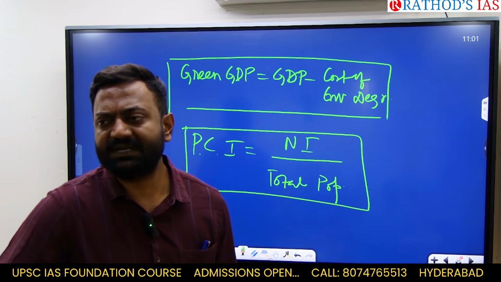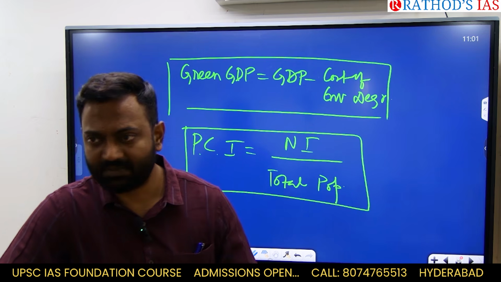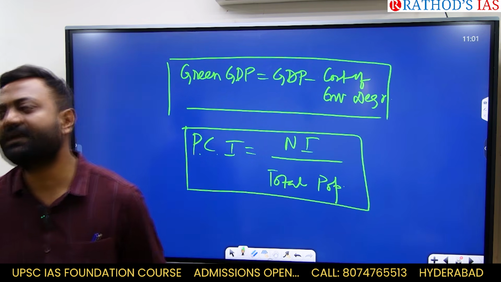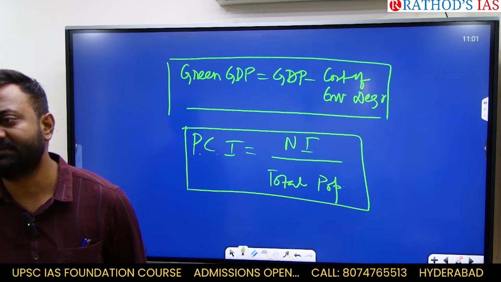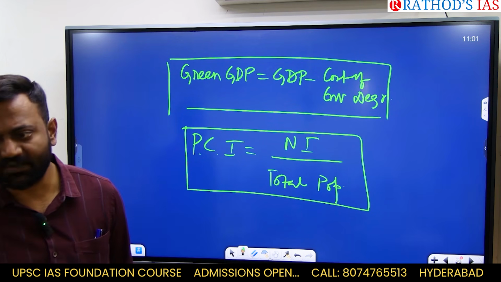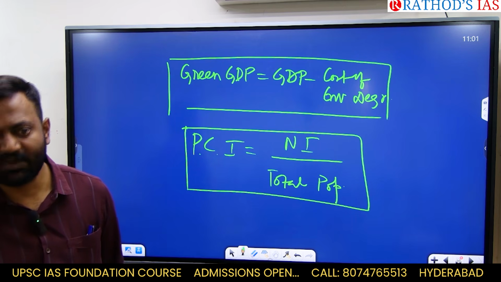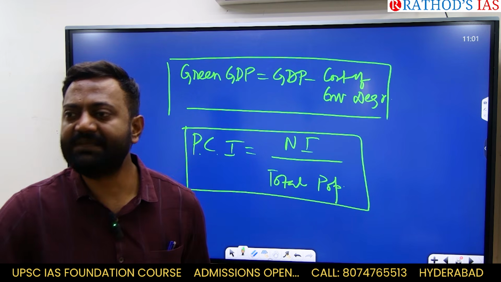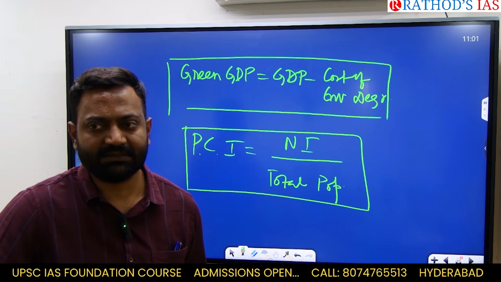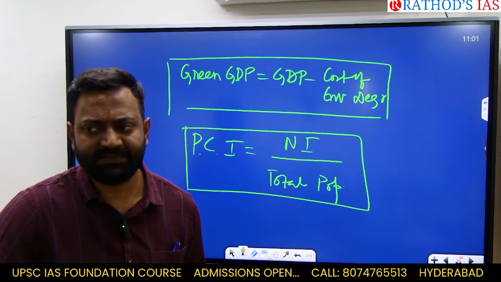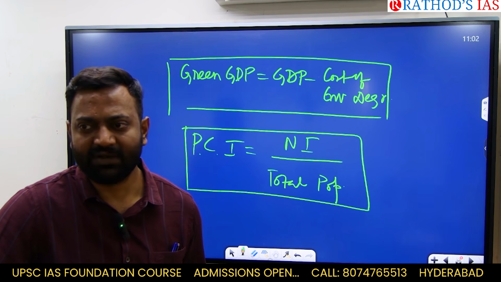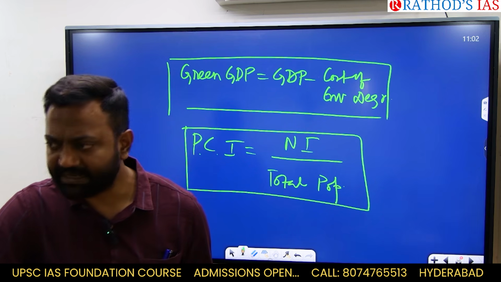What is per capita GDP? Very easy. GDP divided by total population. Two years back, the GDP per capita of Bangladesh surpassed India. GDP per capita, not GDP. How can the GDP surpass? It's a small country, but the GDP per capita surpassed. But the media channels started covering the GDP of Bangladesh going beyond India, saying Bangladesh has become an economic threat. GDP per capita is different.